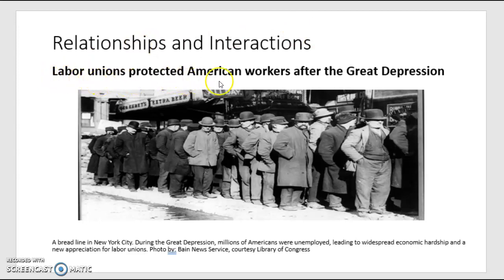Okay, "Labor Unions Protected American Workers After the Great Depression." I'm looking at this nonfiction text feature here, which is a photograph. I notice a bunch of men standing in a line. They don't look very happy or excited about anything. So I'm going to go ahead and read the next nonfiction text feature down here, which is a caption underneath the picture that might give me a little more information about what I'm about to read about. "The breadline in New York City during the Great Depression. Millions of Americans were unemployed, leading to widespread economic hardship and a new appreciation for labor unions."